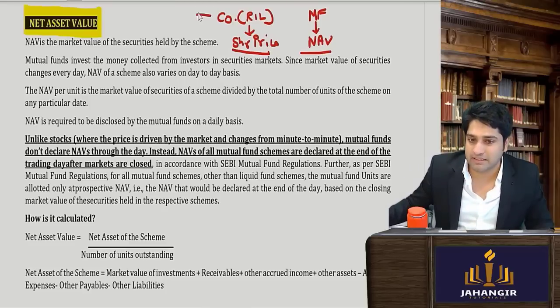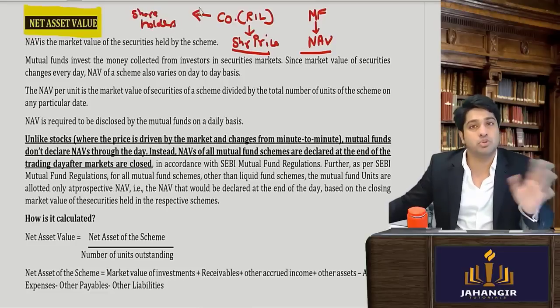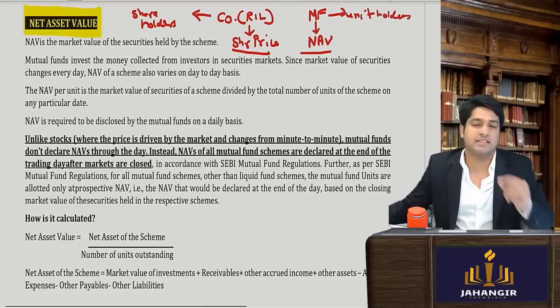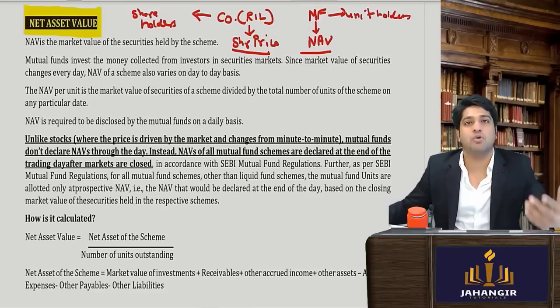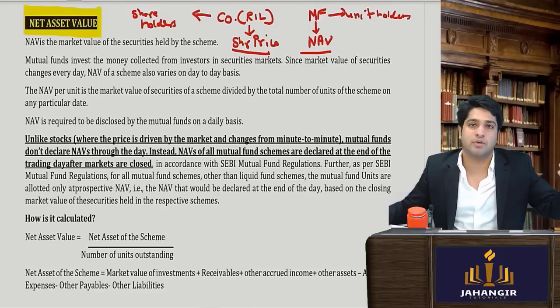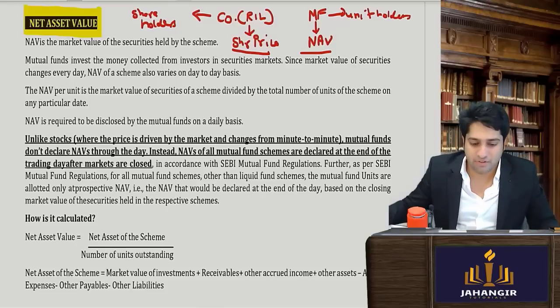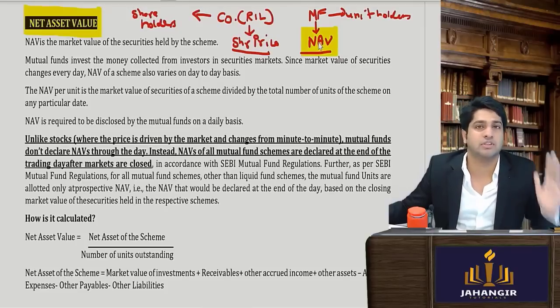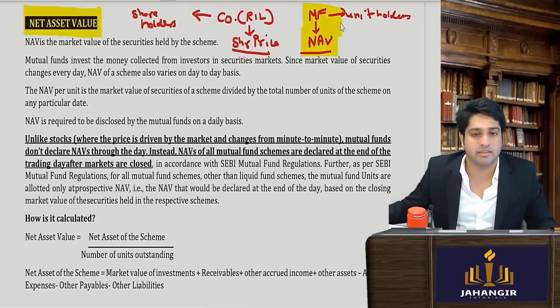In a company, there are shareholders, whereas in a mutual fund, there are unit holders. So for example, if today I want to buy Aditya Birla Mutual Fund, I will go and check what is the NAV today, and at that NAV I can buy my mutual fund unit. Clear till here?